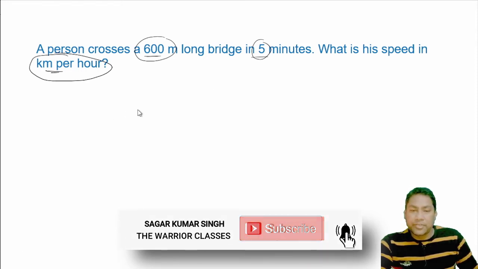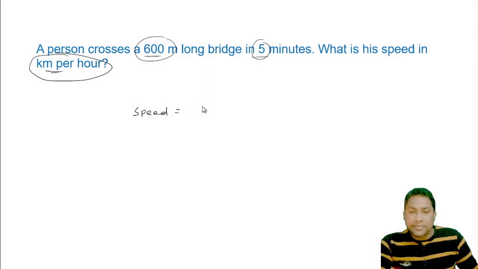We know the formula of speed is distance divided by time. Here the distance is 600 in meters, and the time in minutes is 5. If we convert minutes into seconds, we will multiply it by 60. Now we will cut 60 by 10, and it is 2 meter per second.